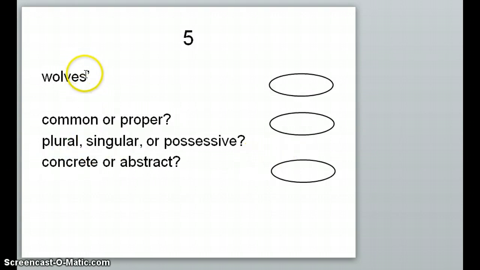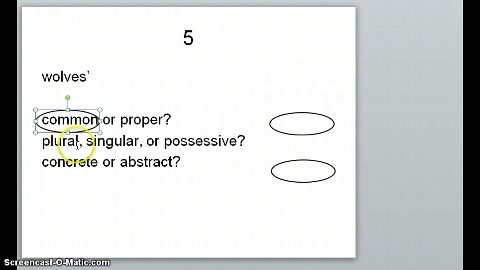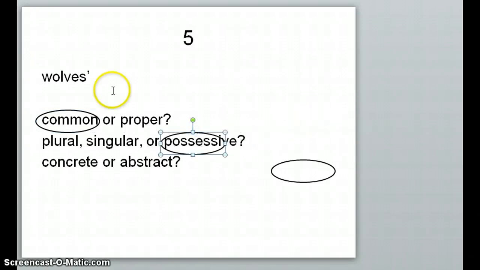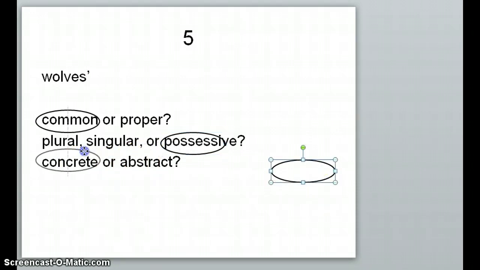Okay, wolves', is that common or proper? It could be any kind of wolf. We don't know if it's a Siberian wolf, an Irish gray wolf, so it would be common. Okay, is it plural, singular, or possessive? It ends with an S, and it has an apostrophe. So remember, anytime a word has an apostrophe, it is going to be possessive. We don't know what the wolves own, but we know that it's possessive. Okay, and then is a wolf a concrete physical thing, or is it just an idea, abstract? Obviously, wolves are concrete.